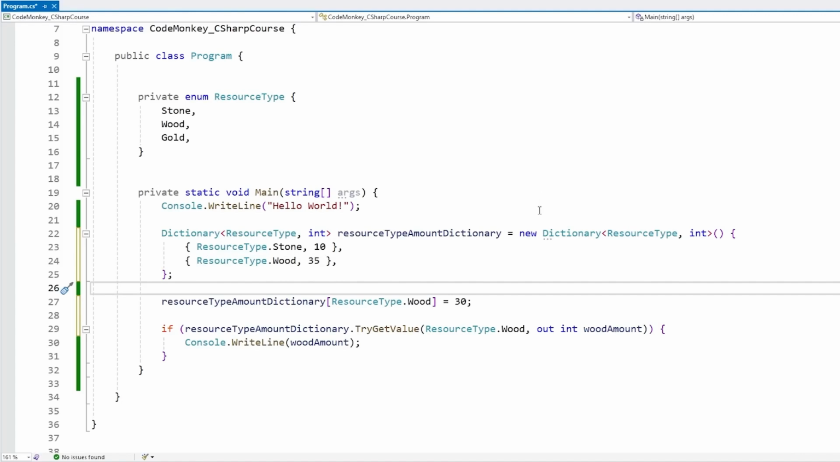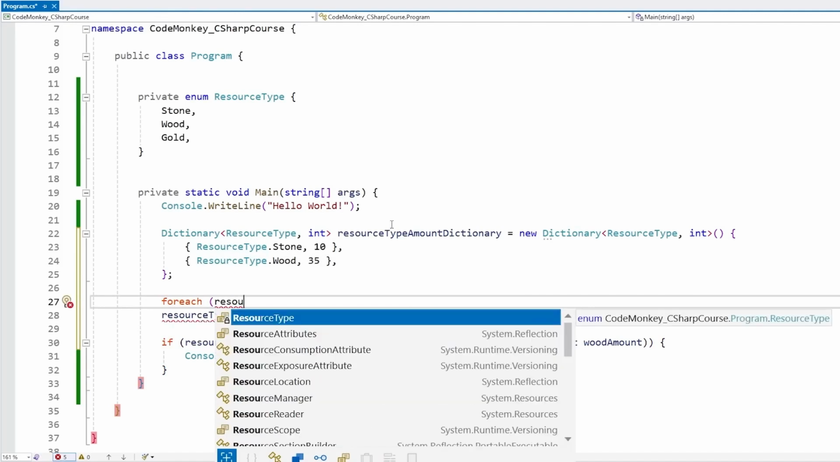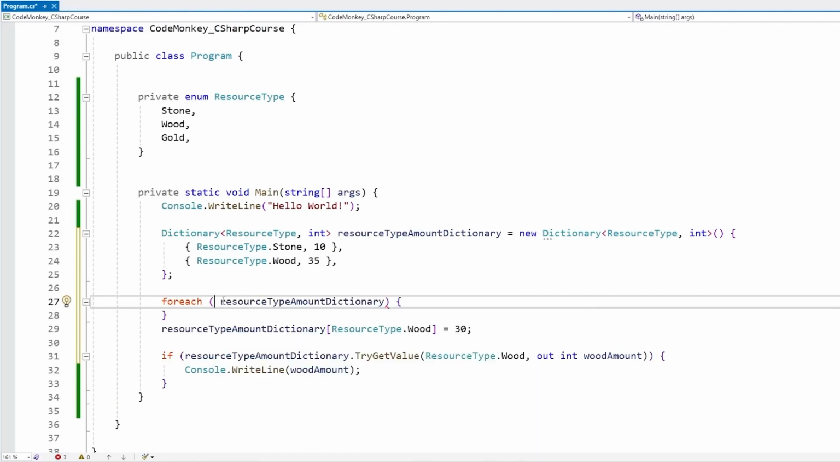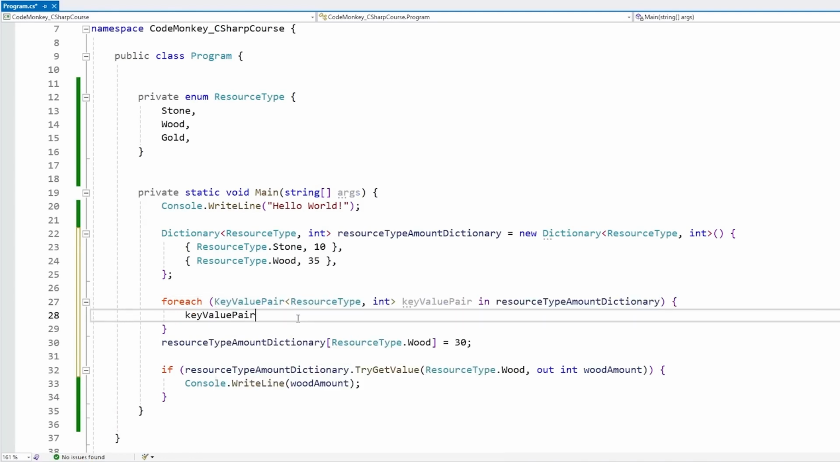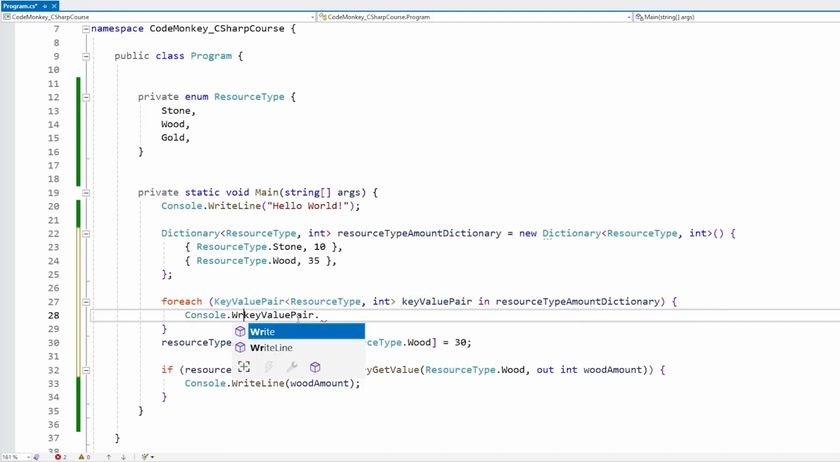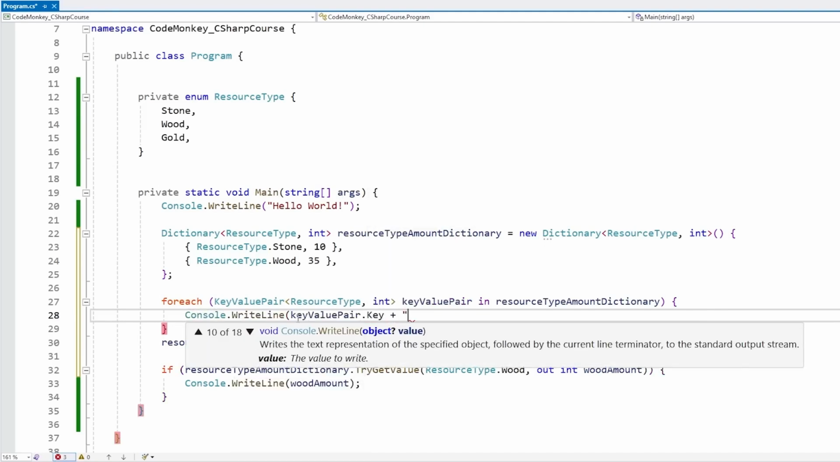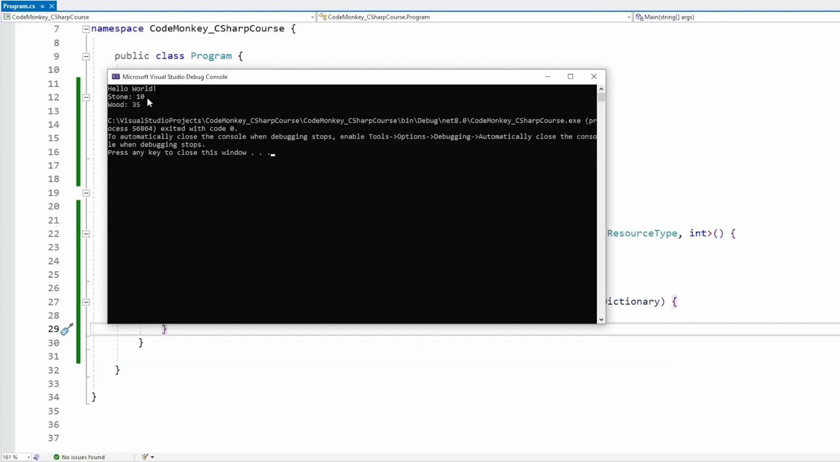Now one common thing you're going to do with dictionaries is simply cycling through them. For that we can just do a foreach directly on our resource type dictionary. And for this one, the iterator variable will be of type KeyValuePair. Simple like this, and then inside this one, we can access the key or the value. So let's do a Console.WriteLine, this one .Key, then let's do a colon and keyValue.Value. Let's get rid of this code and let's test. And there it is, it cycles through the entire dictionary and prints out stone and then the amount.